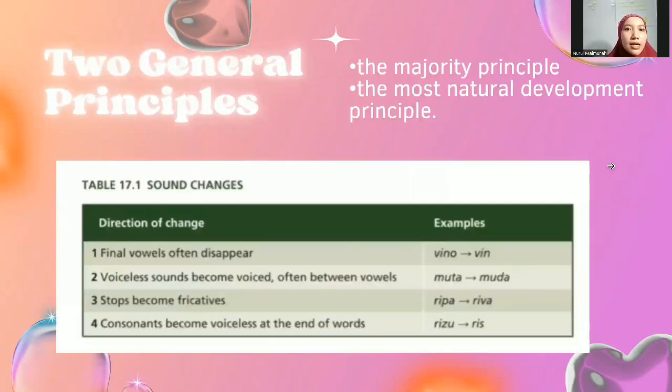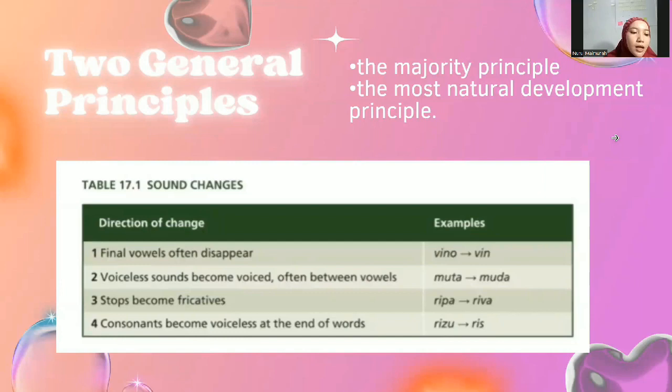Next. The first principle is the majority principle. It is very straightforward. If in a cognate set, 3 words begin with a P sound and 1 word begins with a B sound, then our best guess is that the majority have retained the original sound P.